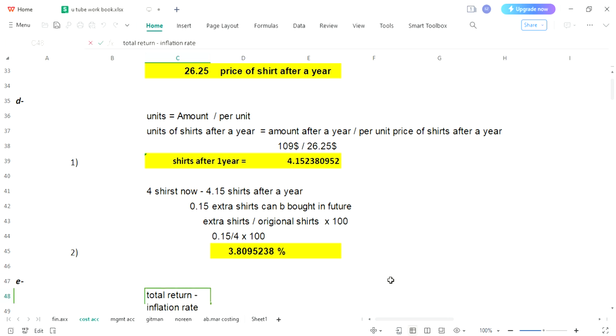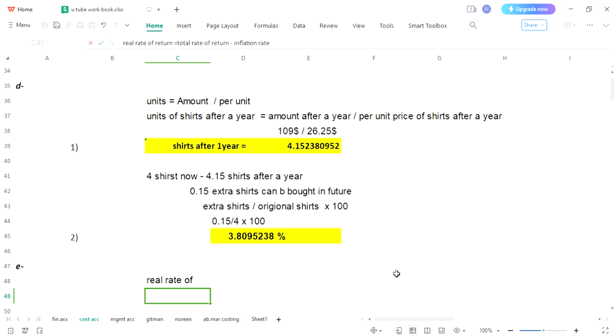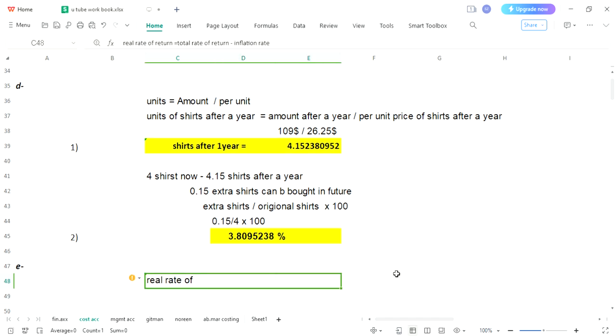It is your real rate of return, for which total rate of return, and then you will subtract. Let's merge it and we will come to know how much actual rate of return is.